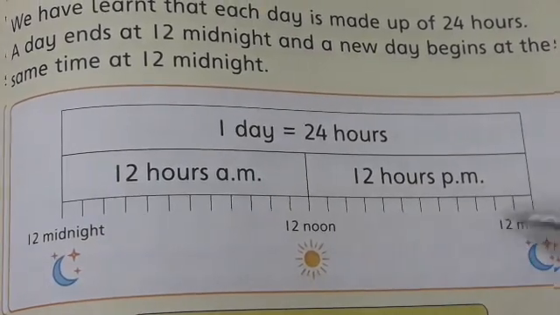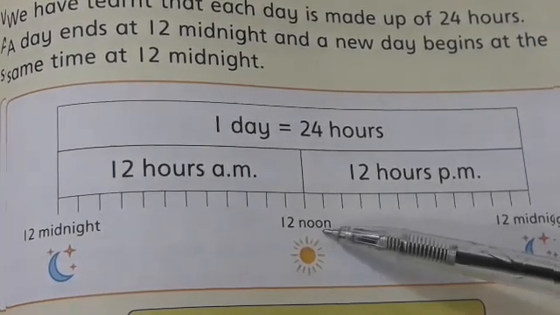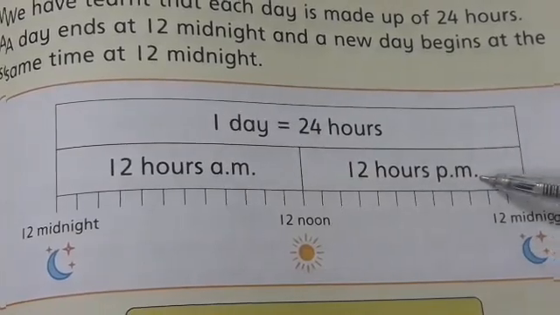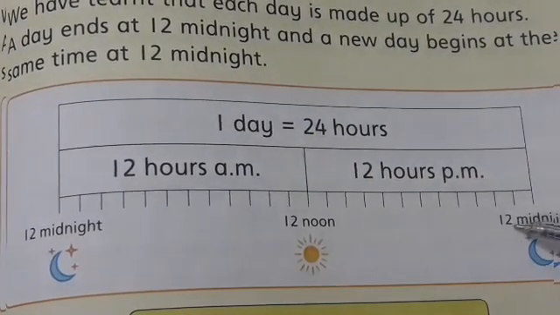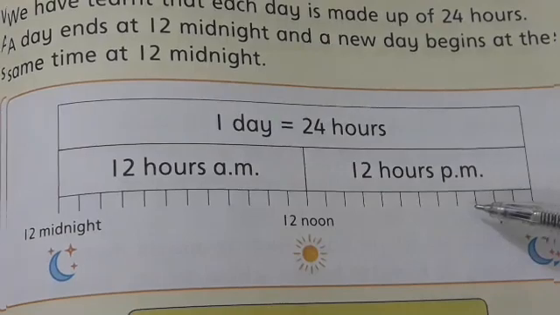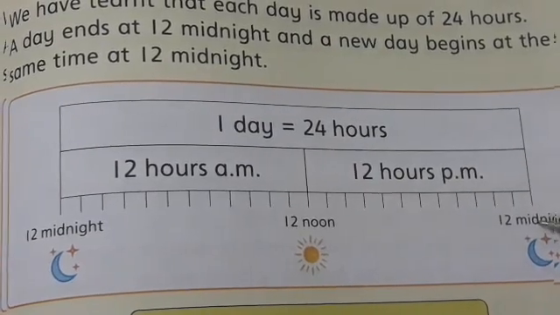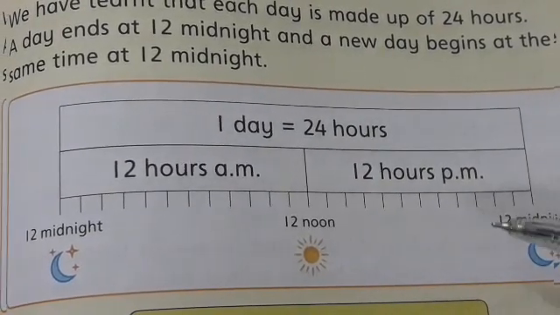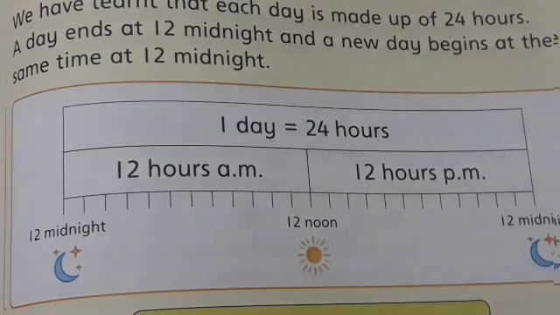So obviously midnight starts after 11 p.m., because after 12 noon the time PM has started. So it means we have the option 11 p.m. So 11 p.m. and then 12 midnight. So 11 p.m. is our correct answer.